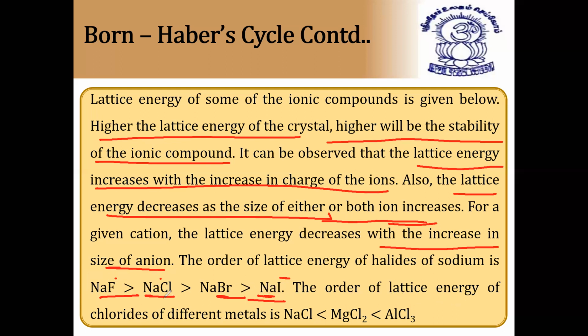The order of lattice energy of chlorides of different metals is given. Sodium chloride is less than MgCl2, which is less than AlCl3. So AlCl3 has more lattice enthalpy because of size and charge. If we take the charge, here it is +1, here it is +2, and here it is +3.